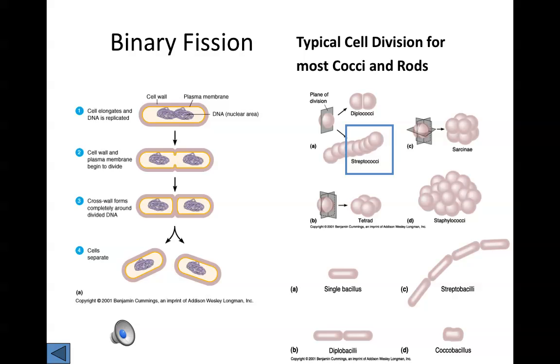Now again, if we take a look at both cocci and bacilli as they're growing and reproducing, for the cocci, because they have a nice round spherical shape, we can have planes of cell division that are 1, 2, 3, or more than 3. And the planes of cell division for rod-shaped bacilli is essentially in one plane, going from 1 to 2 and 2 to many more in just one direction.